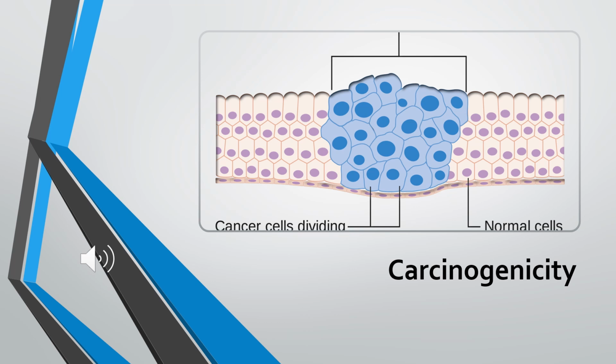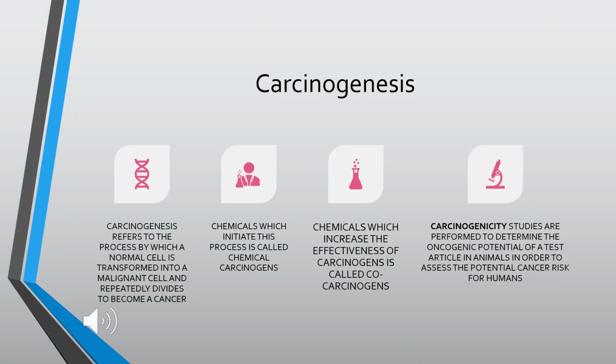Carcinogenicity. Cancer cells divide and multiply much faster than our normal cells. Carcinogenesis is a process by which normal cells are transformed into cancerous cells, and the agents which cause this change are called carcinogens, and the agents which increase the effectiveness of this process are called co-carcinogens.